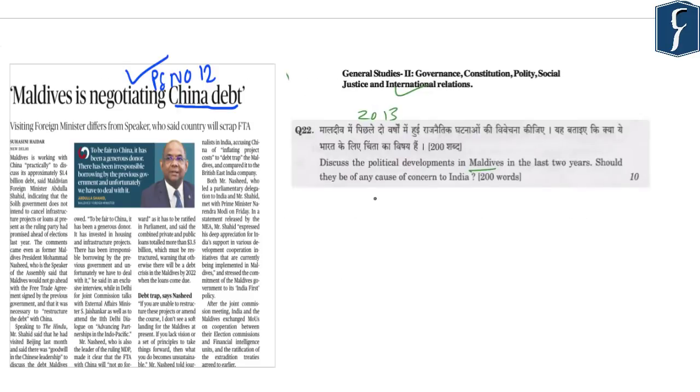Now, the question that was asked in the mains examination in the year 2013 was about the political developments that had happened in Maldives. We have discussed all the political developments that have happened in Maldives since 2012 till 2018. We have also highlighted the recent issues between India and Maldives. Also, we have learned how these political developments are affecting India. So, this is an important topic from the mains point of view. With this, let us move on to the next article.